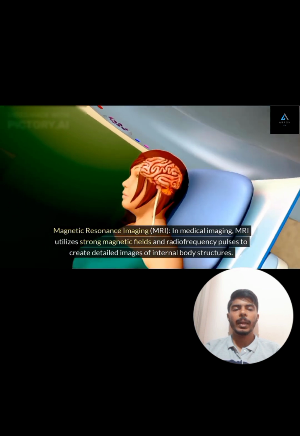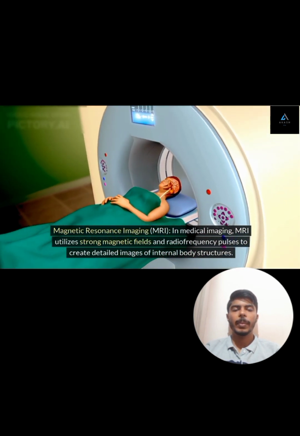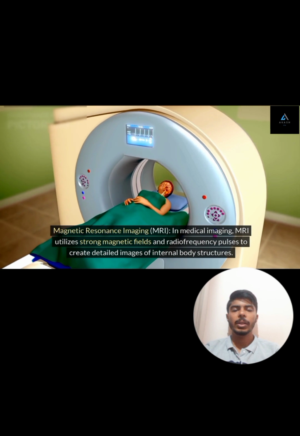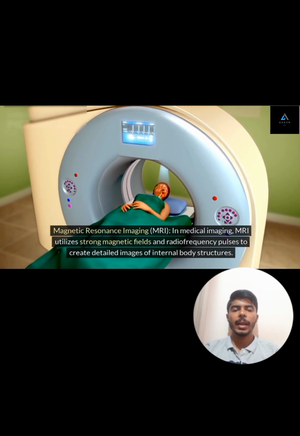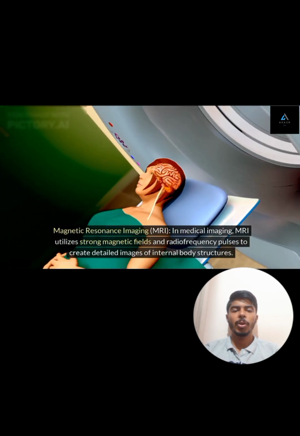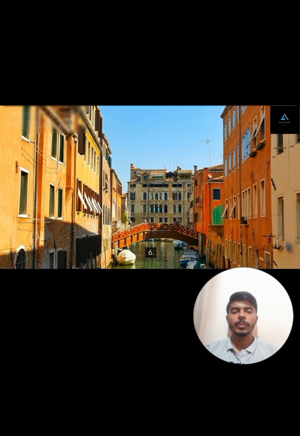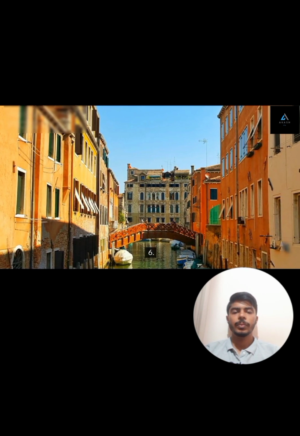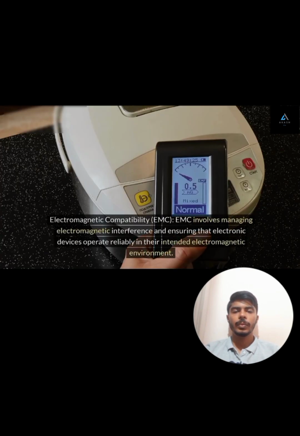Fifth, magnetic resonance imaging, MRI. In medical imaging, MRI utilizes strong magnetic fields and radio frequency pulses to create detailed images of internal body structures. Sixth, electromagnetic compatibility, EMC. EMC involves managing electromagnetic interference and ensuring that electronic devices operate reliably in their intended electromagnetic environment.